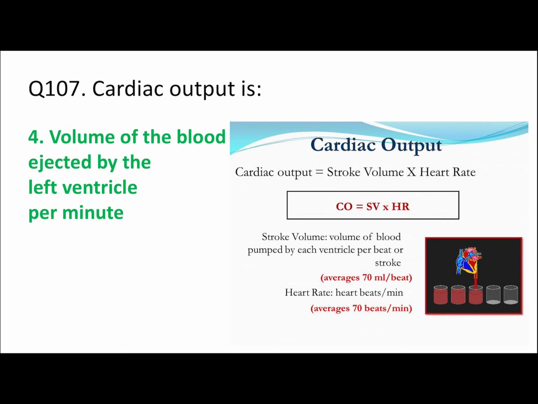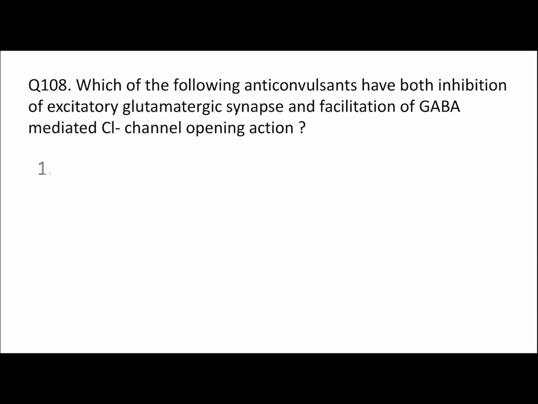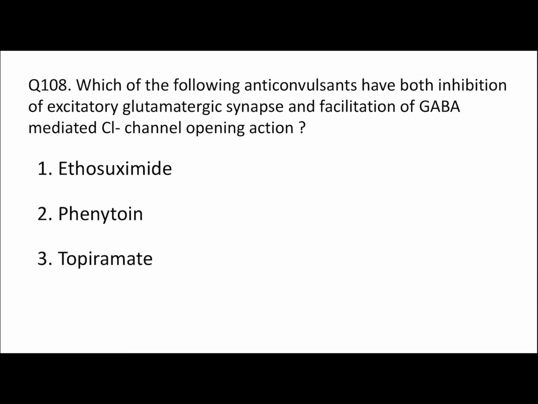Which of the following anticonvulsants have both inhibition of excitatory glutaminergic synapse and facilitation of GABA mediated chloride ion channel opening action? Let's see here: ethosuximide, phenytoin, topiramate, or valproate.